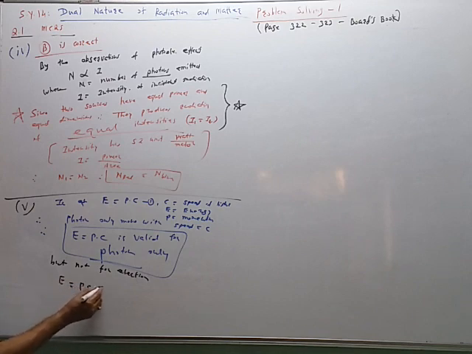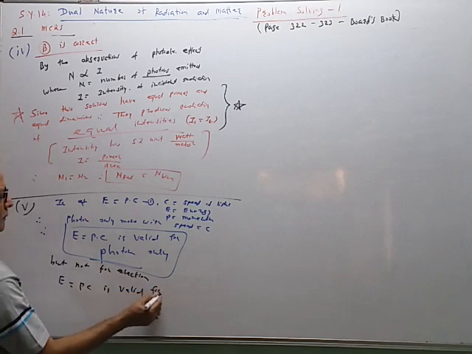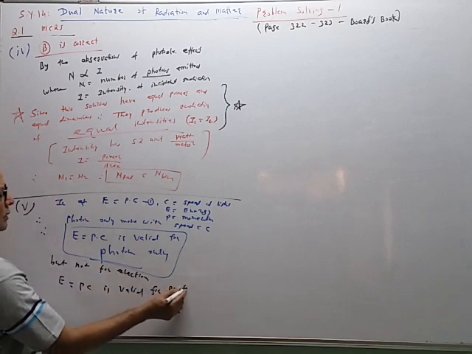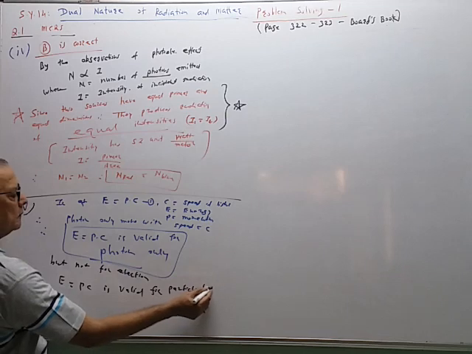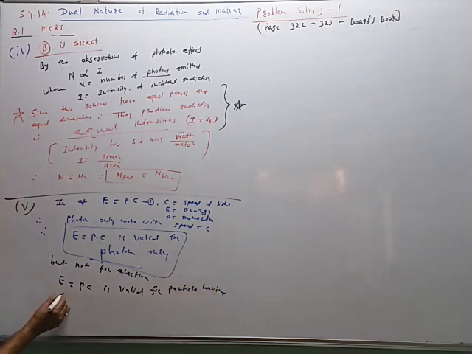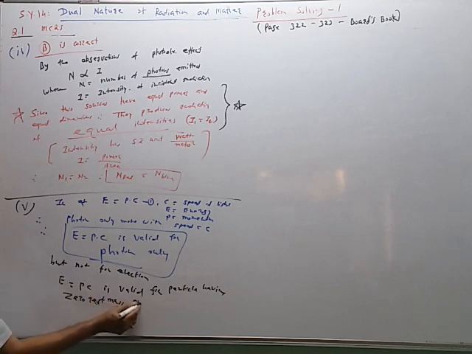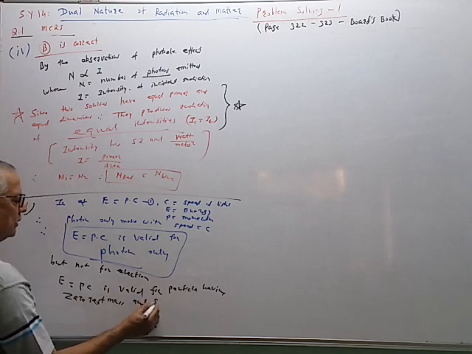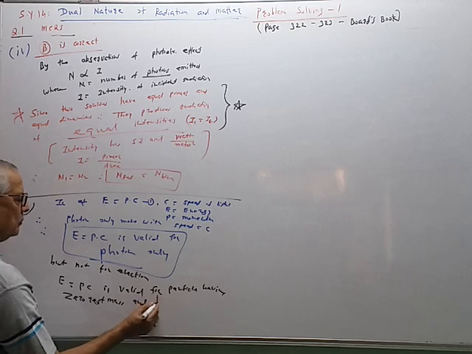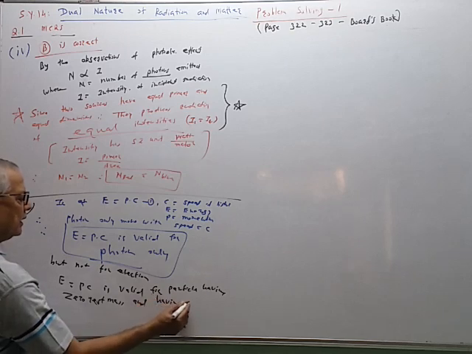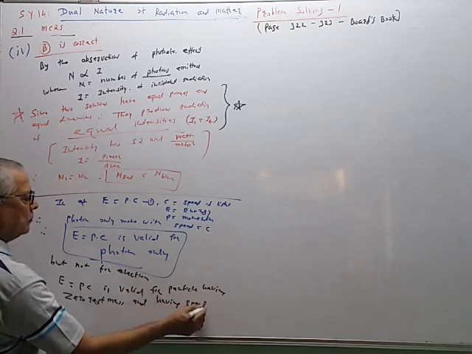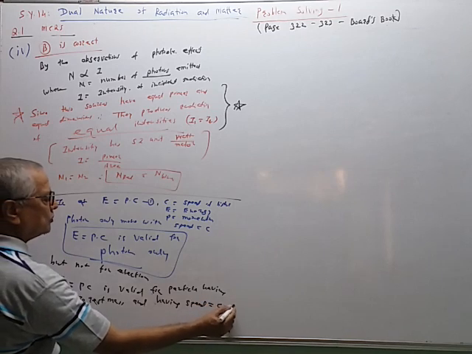E is equal to Pc is valid for the particle having zero rest mass and having speed equal to c, the speed of light.